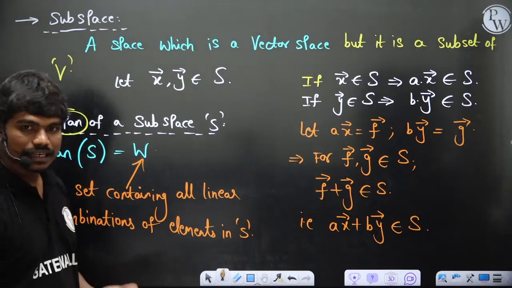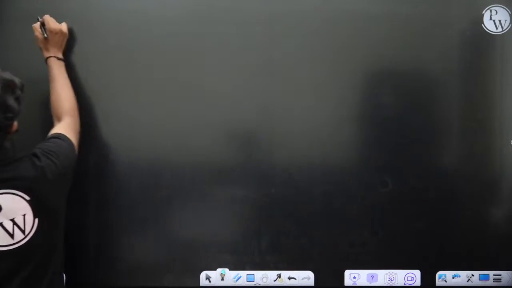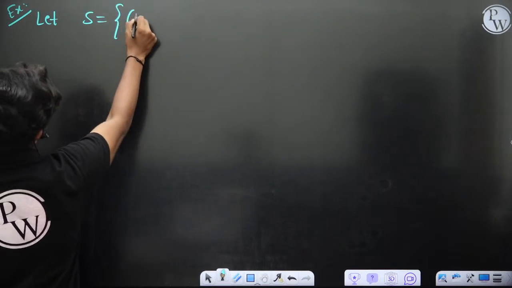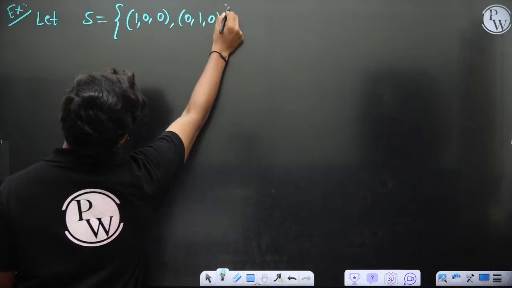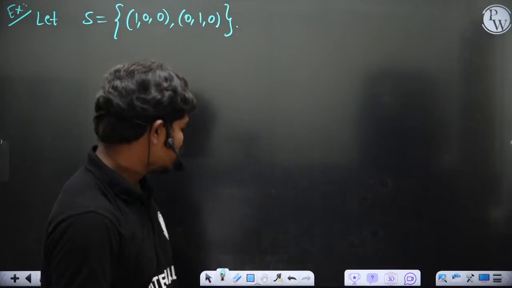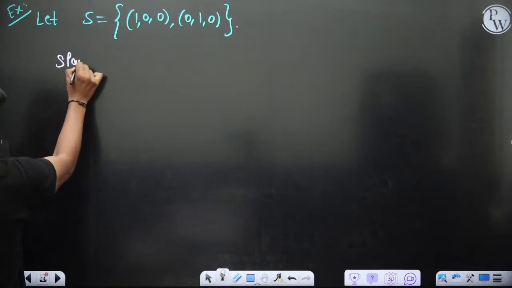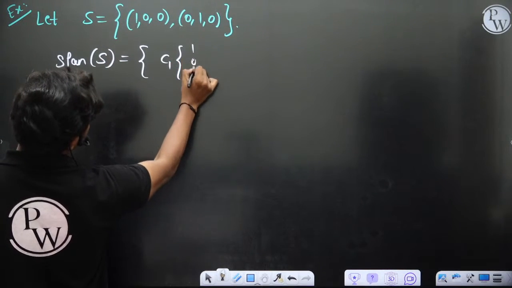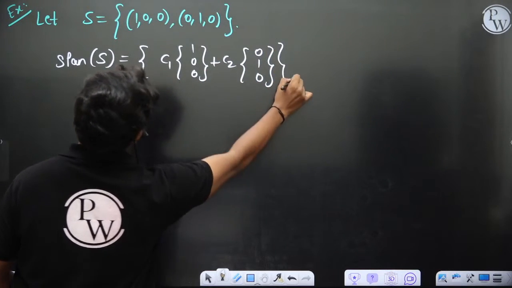Now I'll tell you with the help of an example so that you can understand things in a much more concrete way. Let S be equal to, for example, the set of 1 0 0 and 0 1 0, okay. So let's say these are the two elements in this space. Now let's see W. If you calculate the span of S, span of S should contain any linear combination. So C1 times 1 0 0 plus C2 times 0 1 0, okay. So this is what span is.